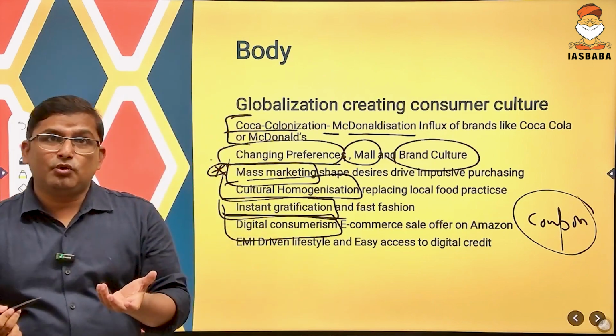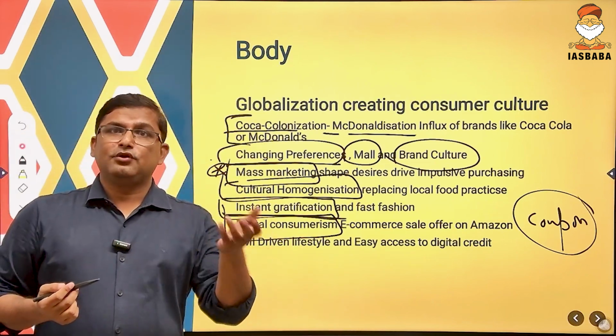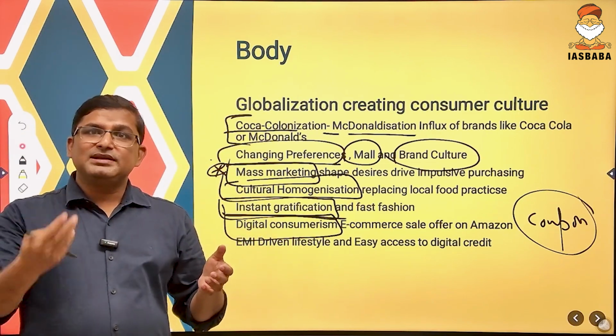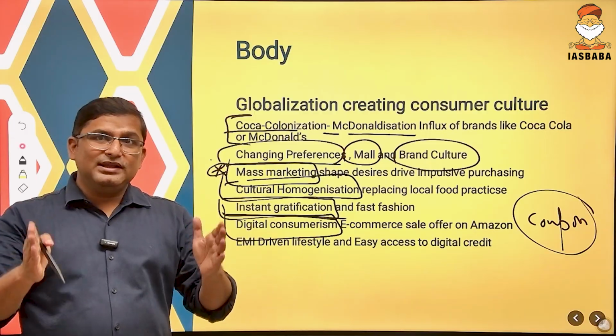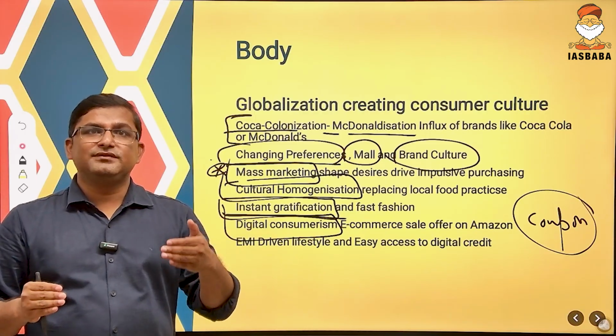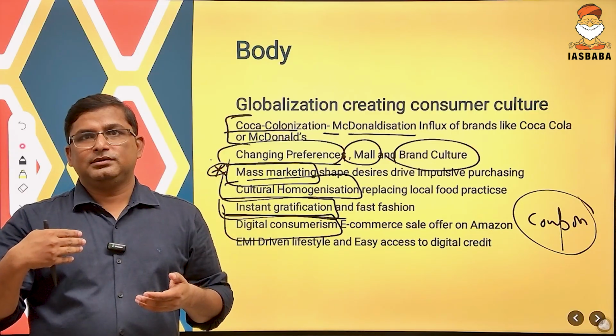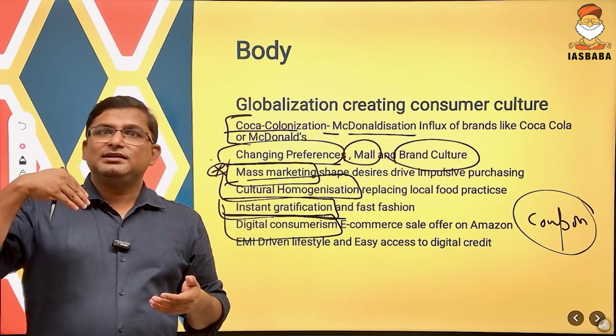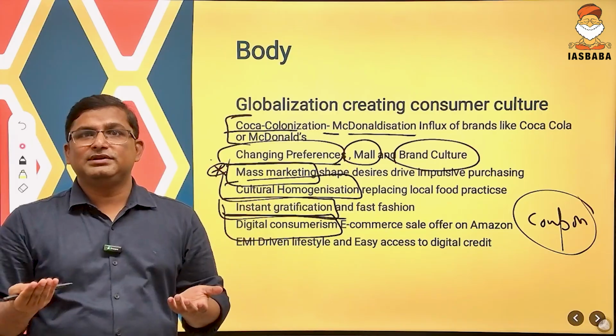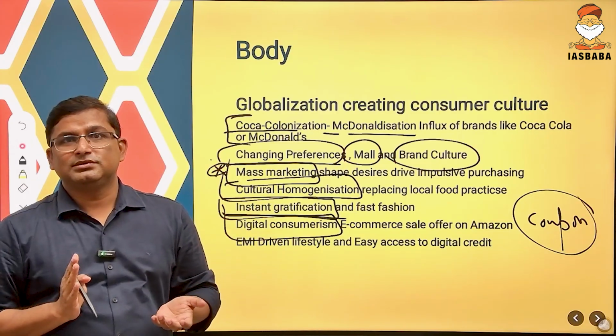This is nudge economy, which I told you in the economy class. It impacts our behavior. Whenever we see that Amazon is giving us an offer, whether we need that product or not, our mind tells us that yes, we should avail the benefit. We should purchase this product.